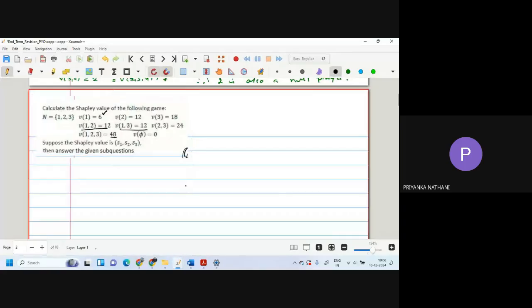Before we go into the details, just one second. The question they are asking will have three parts: What is the value of S1? What is the value of S2? What is the value of S3?